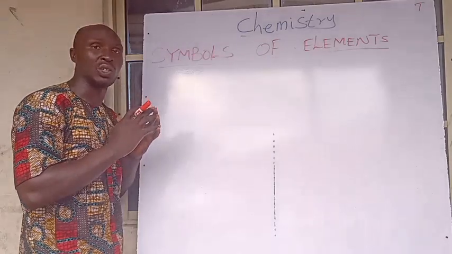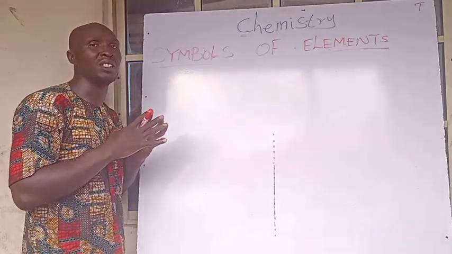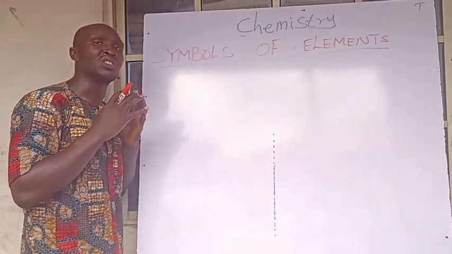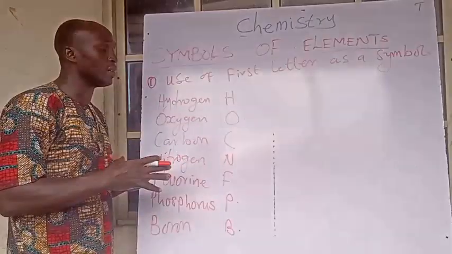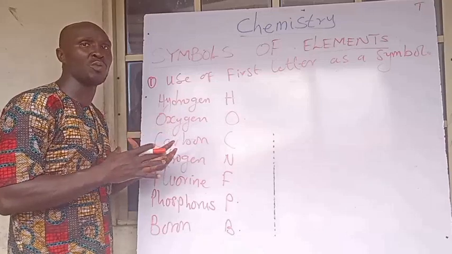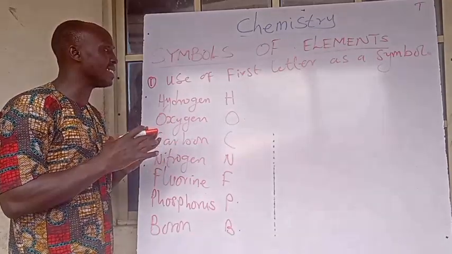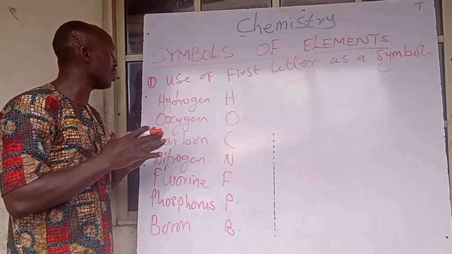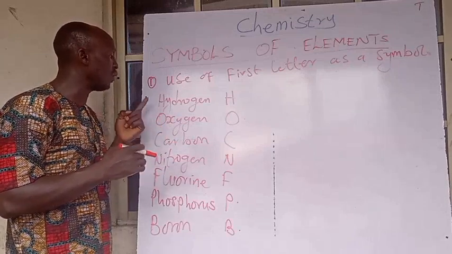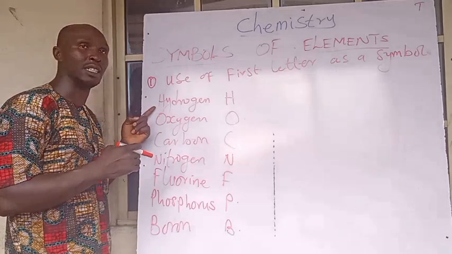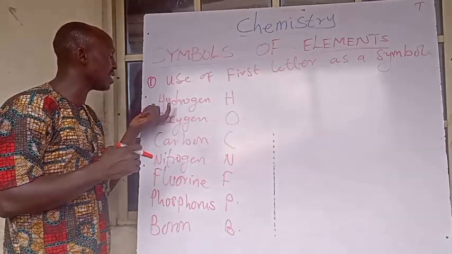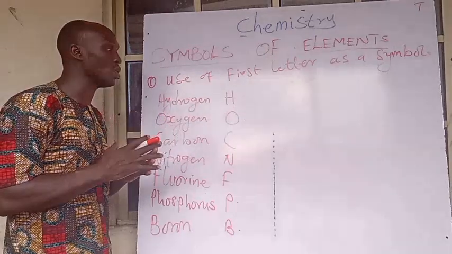Number one method is to use the first letter of the element. Here are some elements whose symbols are gotten from the first letter of their names, and the first letter is represented in capital letter.